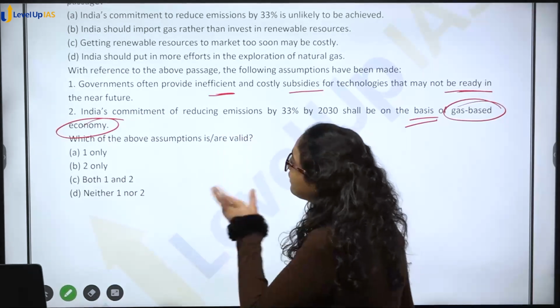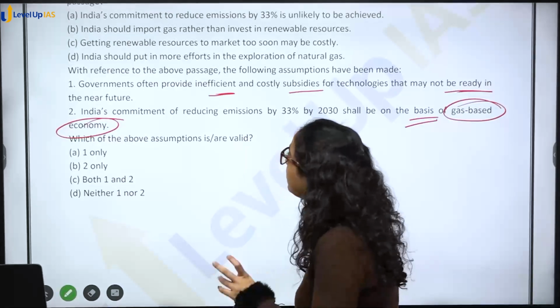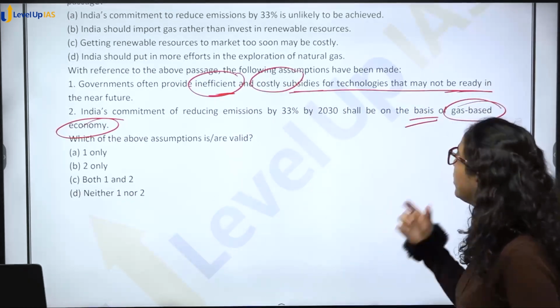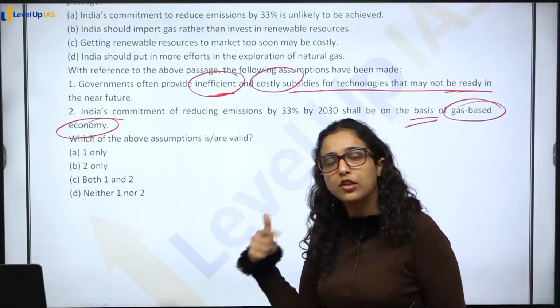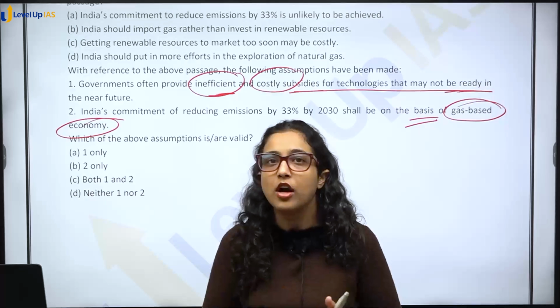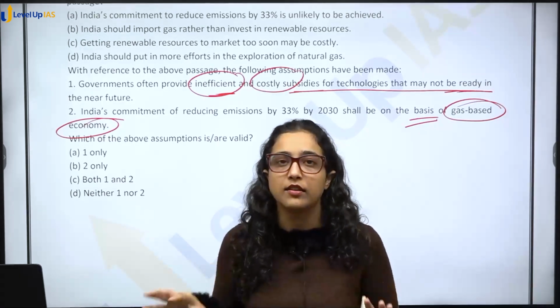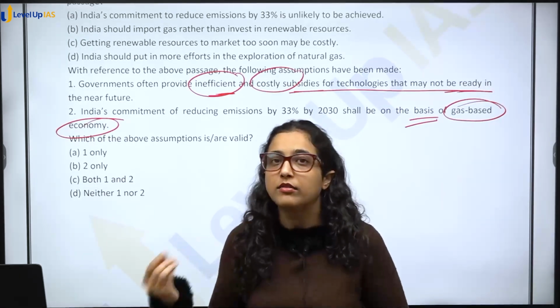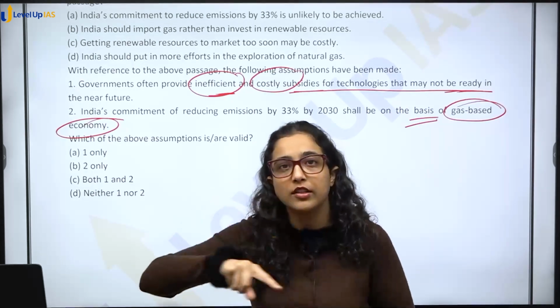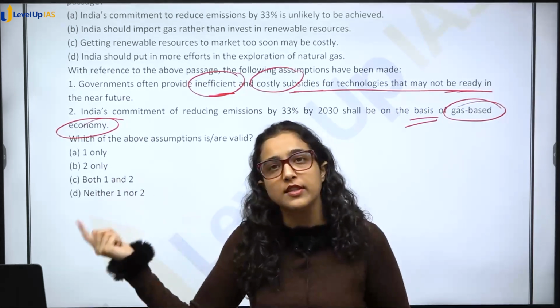So, if I say option 1 is correct, governments often provide inefficient and costly subsidies for technologies that may not be ready in the near future. ये तो हम prove कर सकते हैं. In the passage, the author has said that yes, government is investing heavily in this renewable energy, but private sector is not, because technology is not ready. अभी तक cost curve, learning curve चल रहा है. So yes, government is still investing.